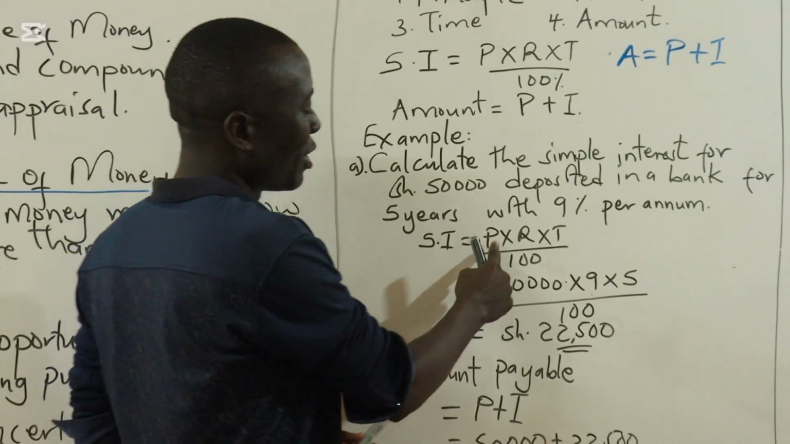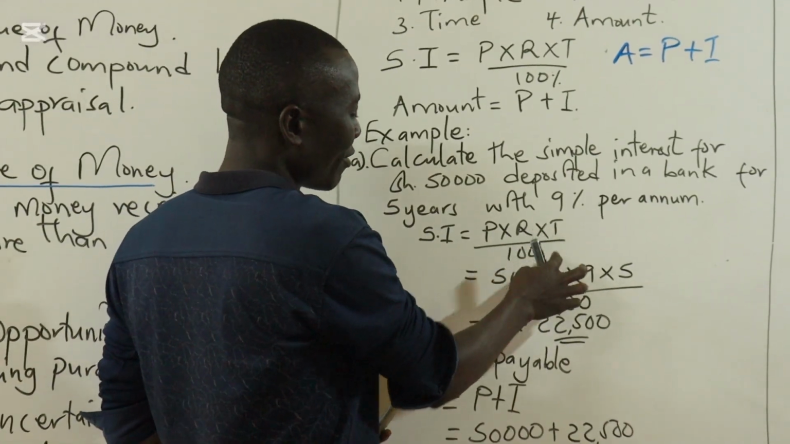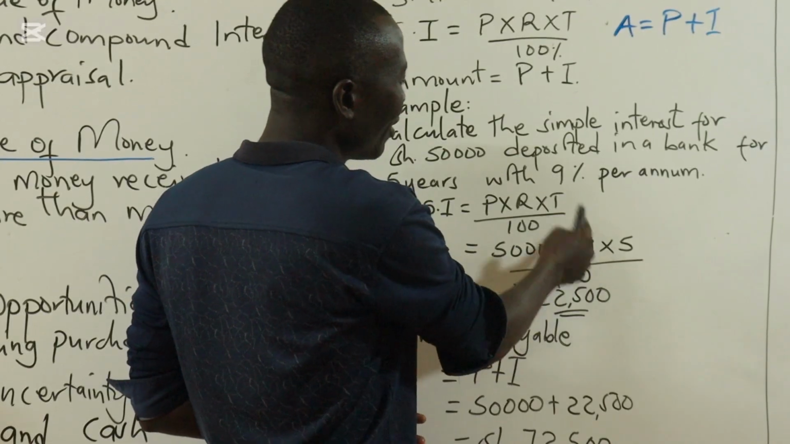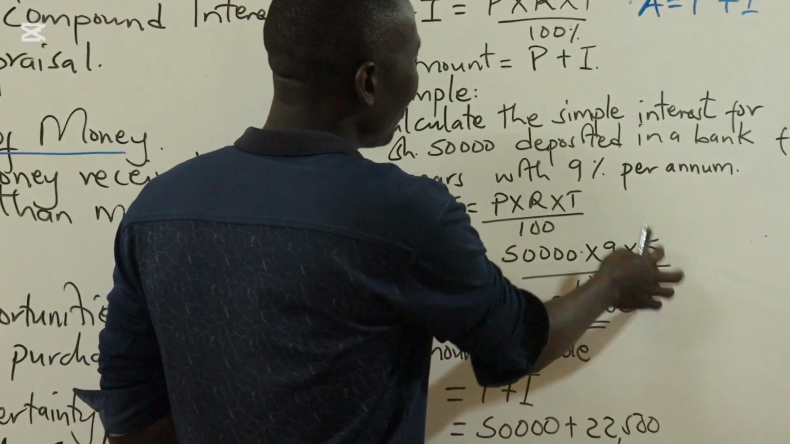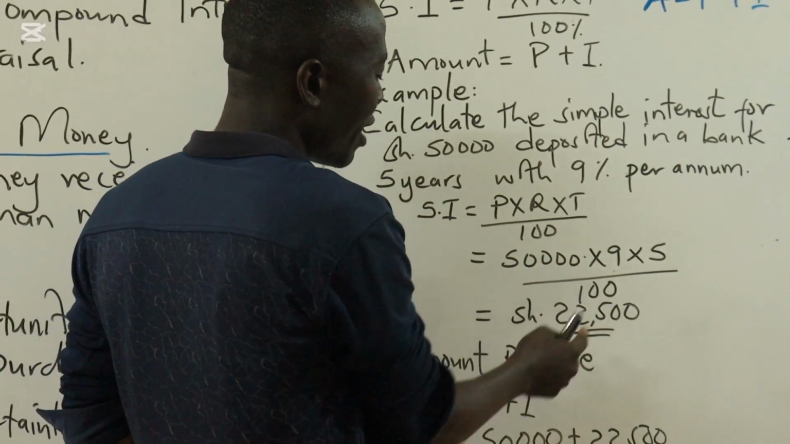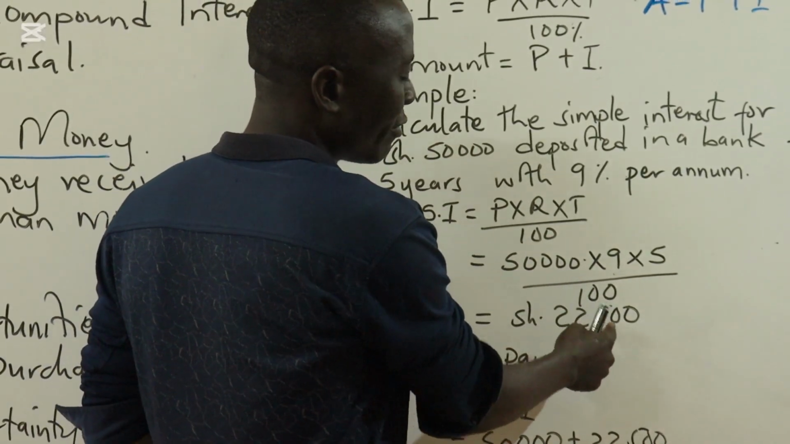As we had mentioned, the formula is principal times rate times time over 100, and therefore the principal is 50,000. We are multiplying by 9, which is the rate, times 5, which is the duration in terms of years. Then we divide by 100, and our interest is 22,500.